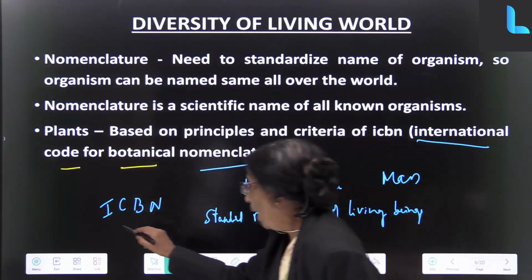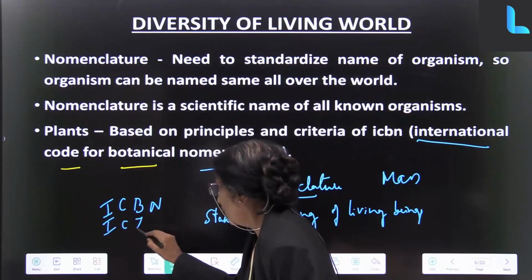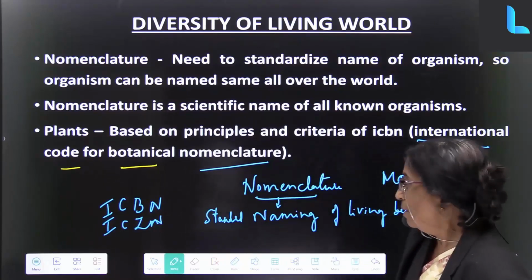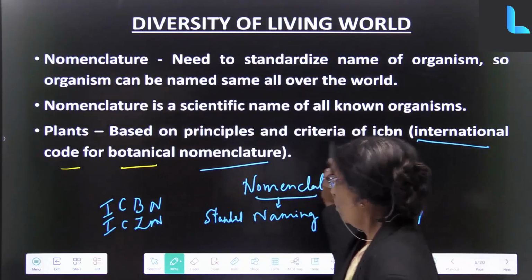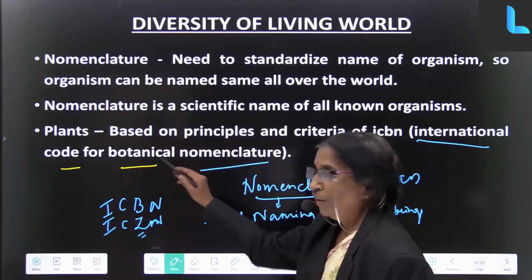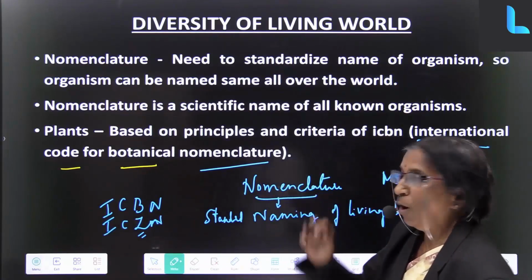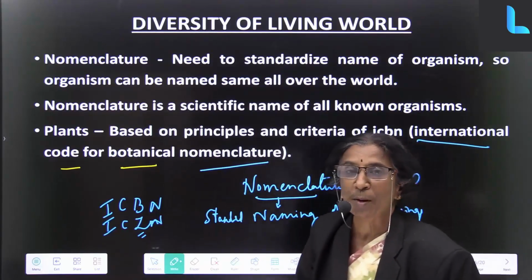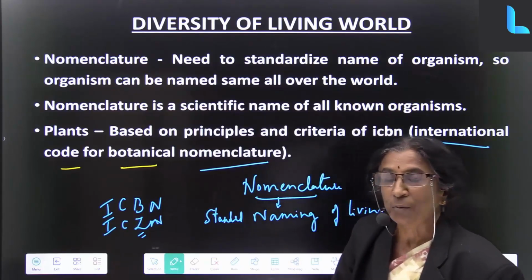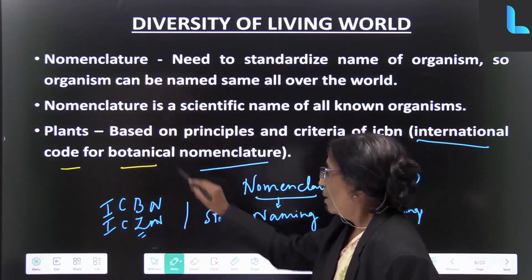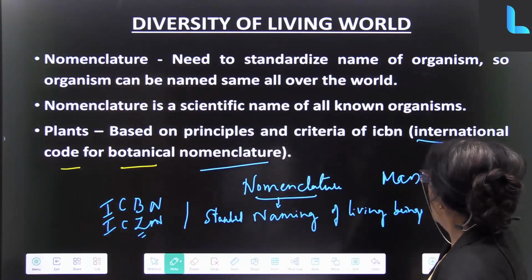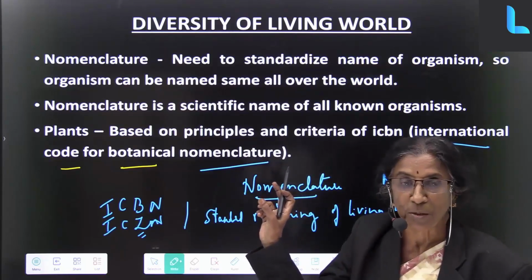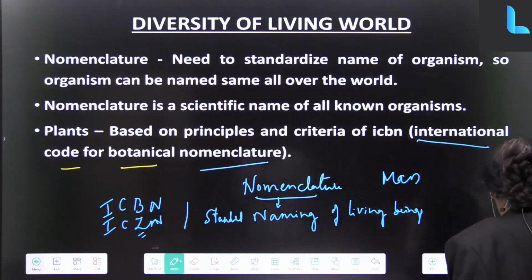We may have ICZN, which is the same thing, but here we have zoological nomenclature. And for viruses also we may have the same thing, ICVN. So the naming is done based on the principles and criteria of ICBN. Okay, we'll go for the next now.